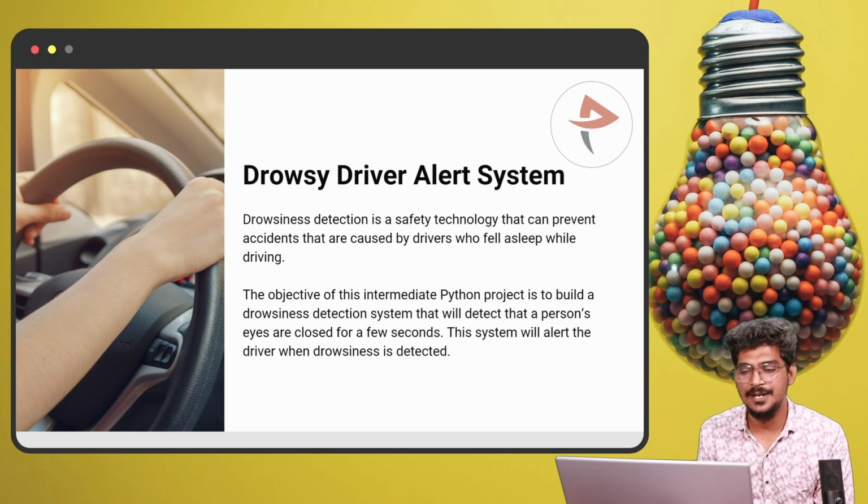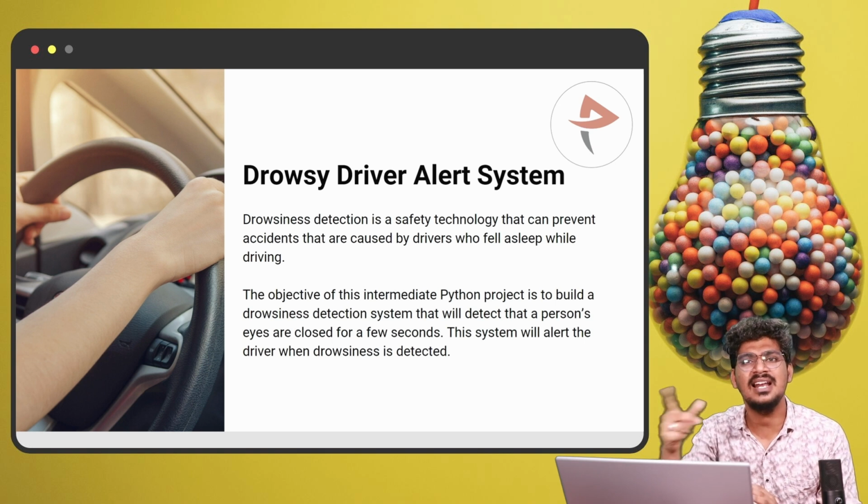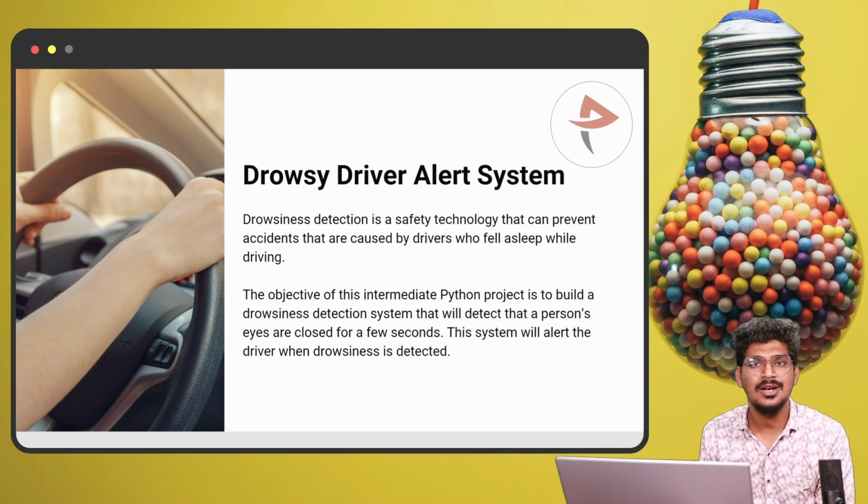That's why I mentioned it here. It is a Python project. We are going to build the drowsiness system. It will detect whether the person's eyes are closed or open. Once they are closed, the alarm will alert the driver. Once they are open, that is not a problem. Once he feels sleepy or drowsy, the eyes will automatically droop and close.